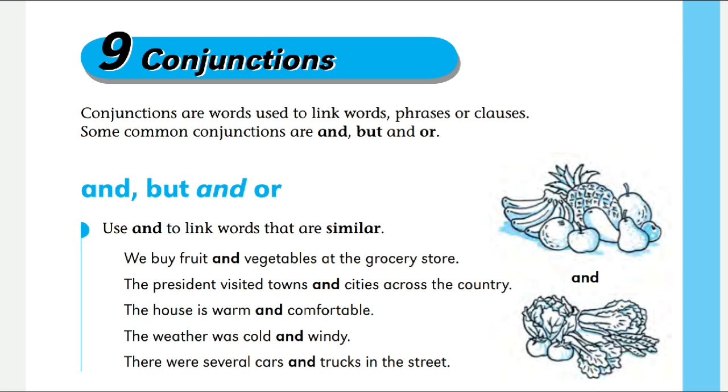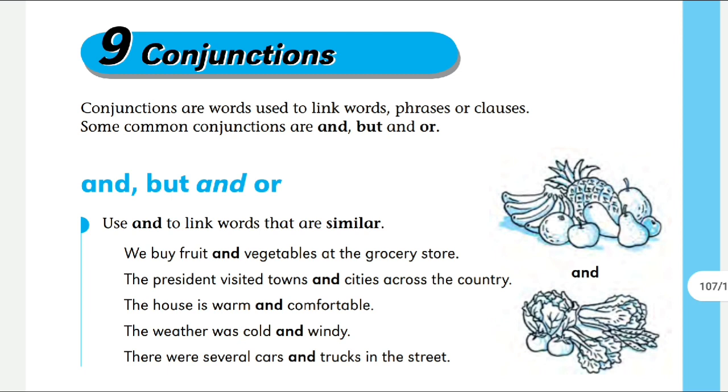Before learning about it, let me clear you what conjunctions are. Conjunctions are the words used to link words, phrases or clauses. Means in simple language, conjunctions are the words which are used to connect two phrases or two sentences. For example, the common conjunctions are and, but, or. These three are the most used and very common conjunctions in our day-to-day English grammar.